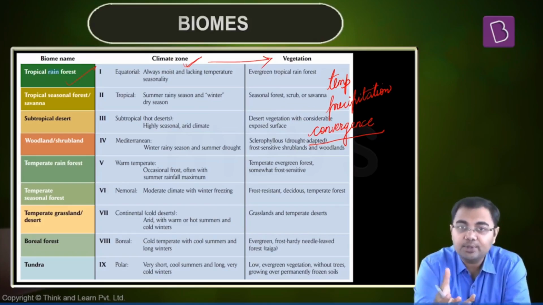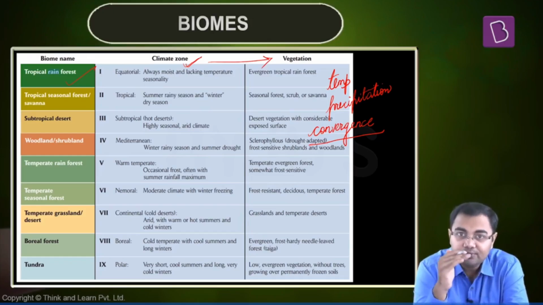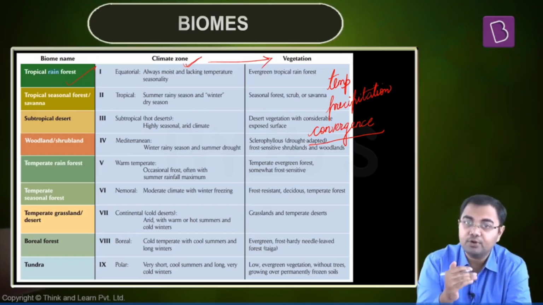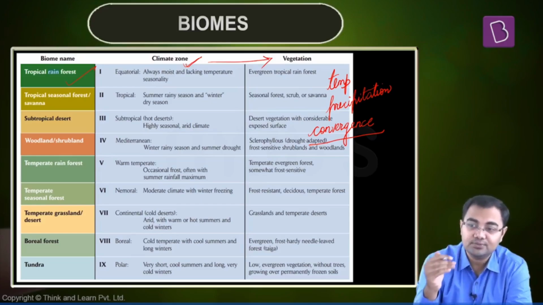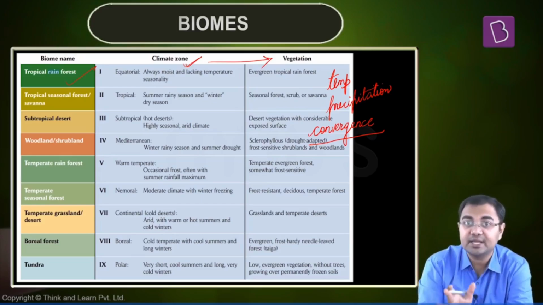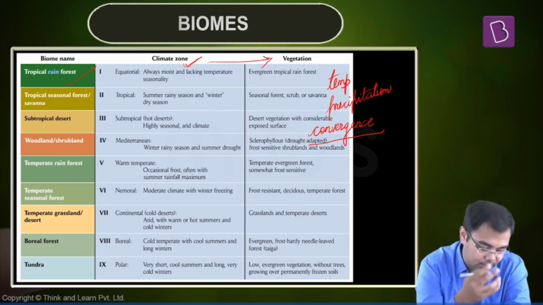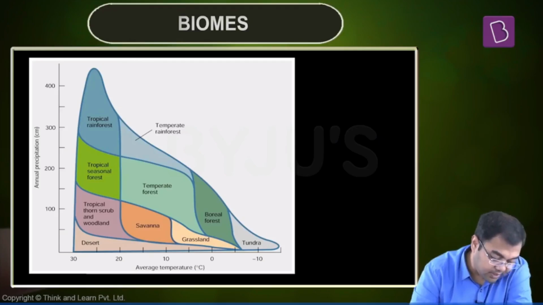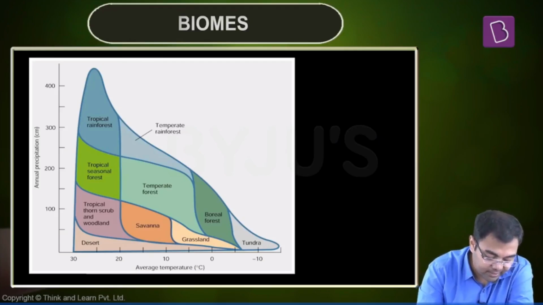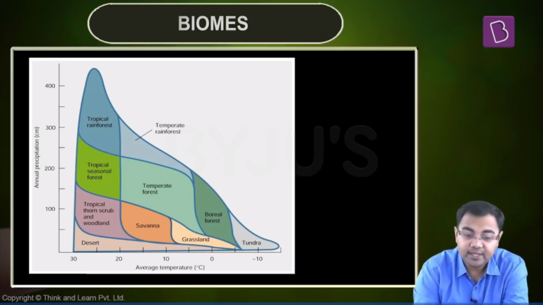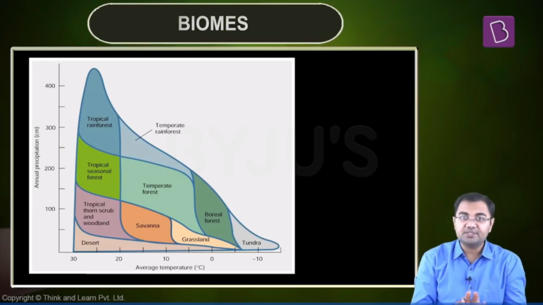Primarily, you can say that it's about forests, deserts, tundra, etc. But at the same time, the forest can be temperate, forest can be tropical, forest can be deciduous, forest can be evergreen. All these classifications and the various modifications have to be understood. So on the basis of temperature and precipitation, all these different kinds that we are looking at can be summed up in this manner.